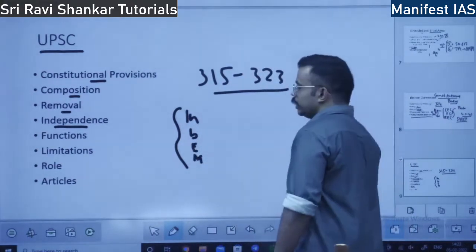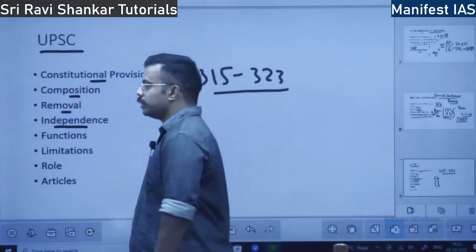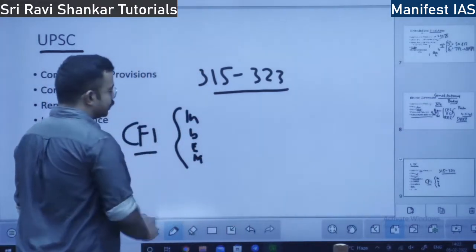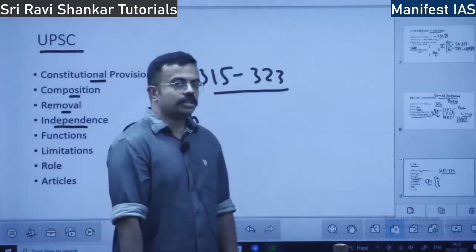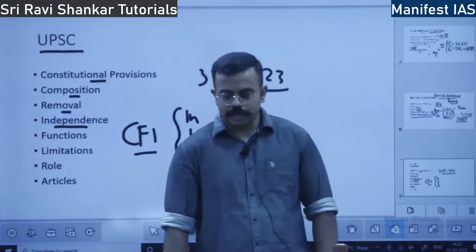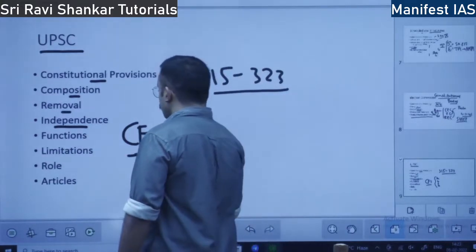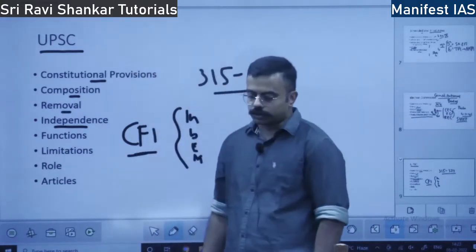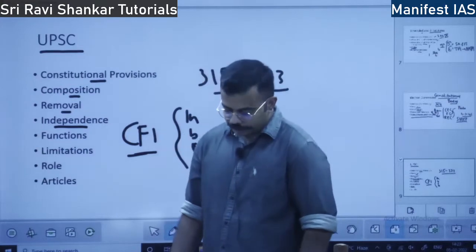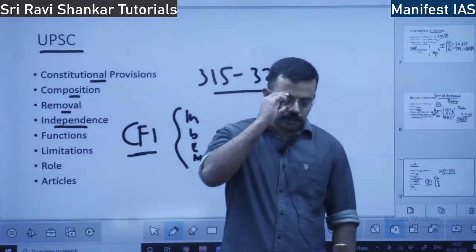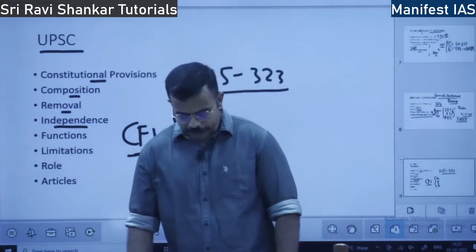What do you mean by salary charged on the Consolidated Fund of India? If the salary is charged upon it, it is not subject to monthly or yearly voting in the budget. I have discussed what is charged expenditure in the budget section of Parliament.